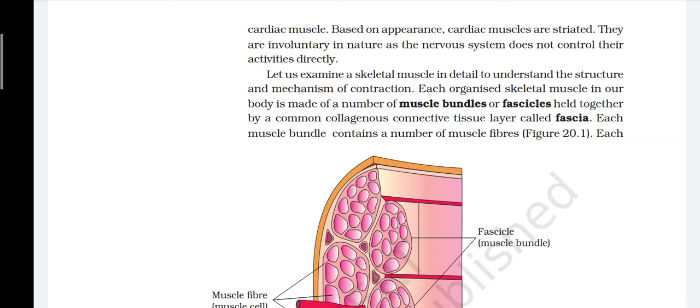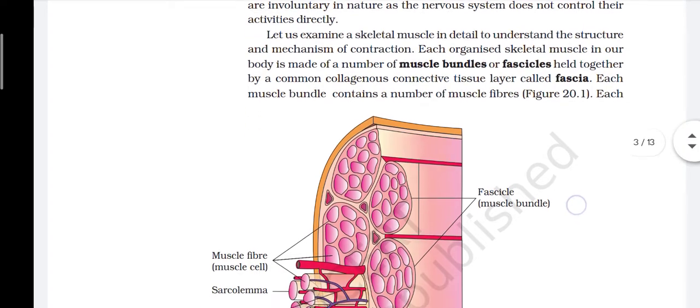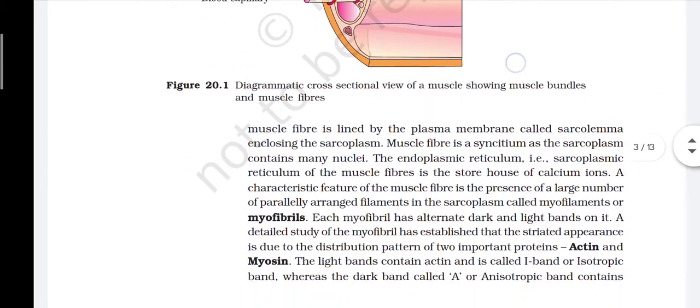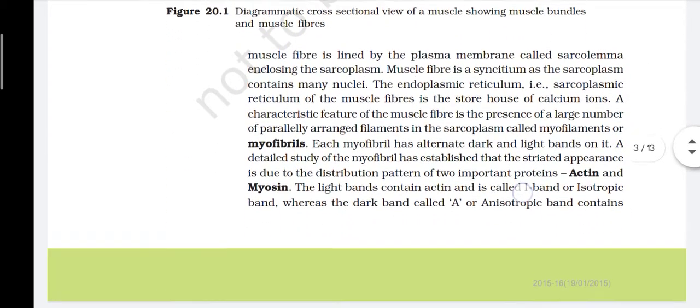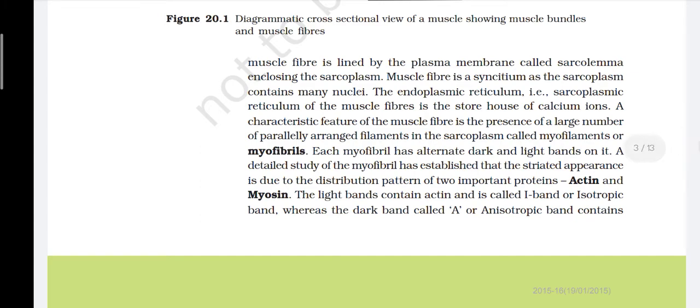Each organized skeletal muscle in our body is made up of a number of muscle bundles or fascicles held together by a common collagenous connective tissue layer called fascia. Each muscle bundle contains a number of muscle fibers. Each muscle fiber is lined by the plasma membrane called sarcolemma, enclosing the sarcoplasm. Muscle fiber is a syncytium as the sarcoplasm contains many nuclei.